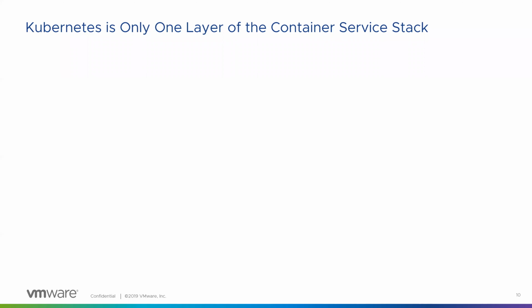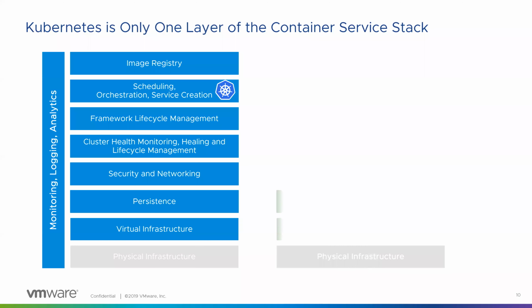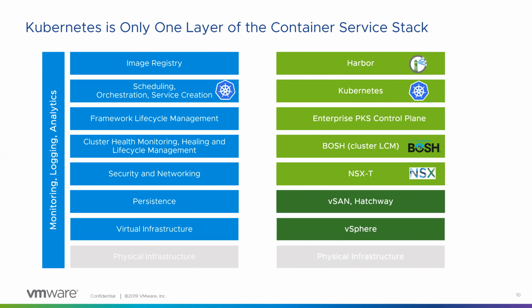And now we have this question whenever we go to a customer: okay, Kubernetes is there, so what extra thing is VMware offering? If you see this, you'll be surprised that Kubernetes here is just one layer in the entire stack. We cannot have only Kubernetes being shipped. It needs a lot of support from the ecosystem, which is what VMware is offering.